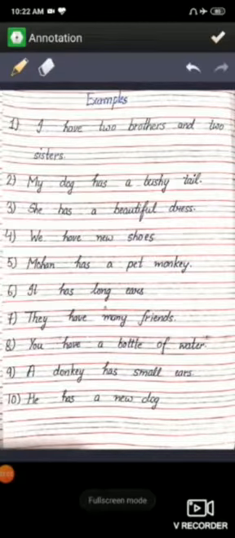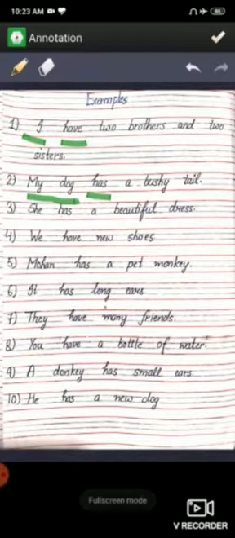Now, to understand these words more properly, let us take some examples. The first sentence is: I have two brothers and two sisters. Here, the sentence starts with the word I, and we already have read about it. With I, we always use have. Therefore, we use have here with I. The second sentence is: my dog has a bushy tail. Here we talk about the dog. The dog is one in number, and we already know that when we talk about a singular noun or pronoun, we always use has with it. Therefore, has is used in this sentence.